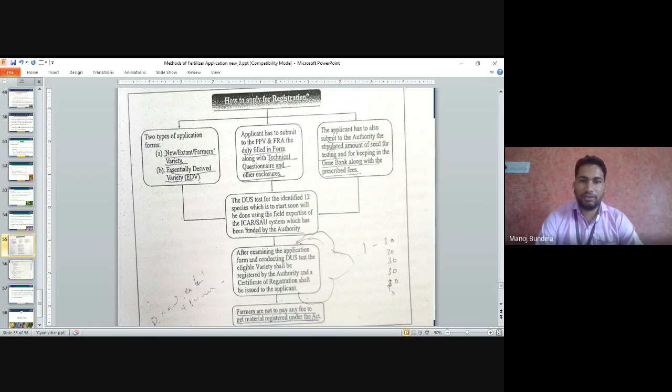The DUS test, for the identification of 12 species which is to start soon, will be done using the field expertise of ICAR or the State Agriculture University system. After examining the application form and conducting the DUS test, the eligible varieties shall be registered by the authority and the certificate of registration shall be issued. Farmers do not pay any fees for that.